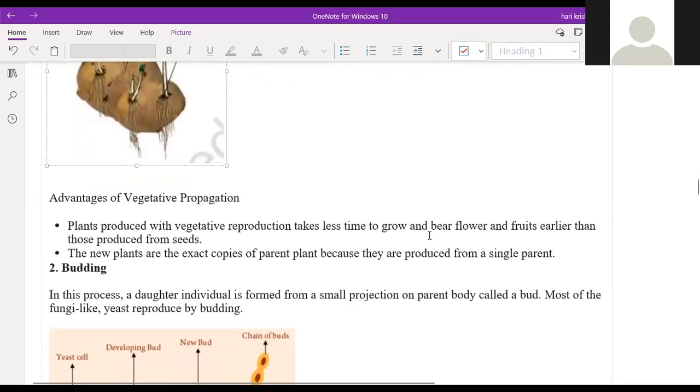Okay. So what are the advantages of vegetative propagation? It takes less time for the plant to grow and bear fruits. We don't need the seed of that particular plant. It's really easy, and we need only one parent. The new plant will have the same copy of the parent plant, and it grows very fast compared to plants grown from seeds. It also bears fruits and flowers very fast compared to plants grown from seeds. These are the advantages of vegetative propagation.